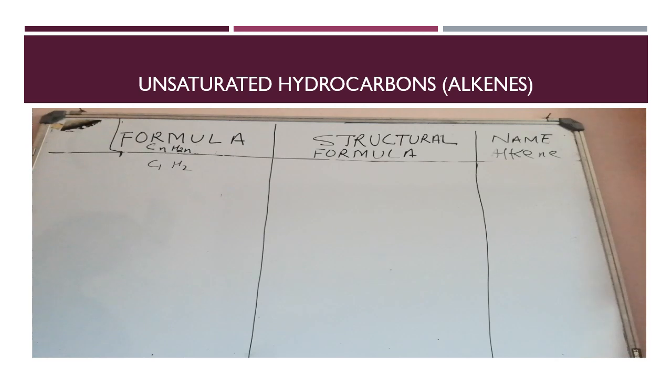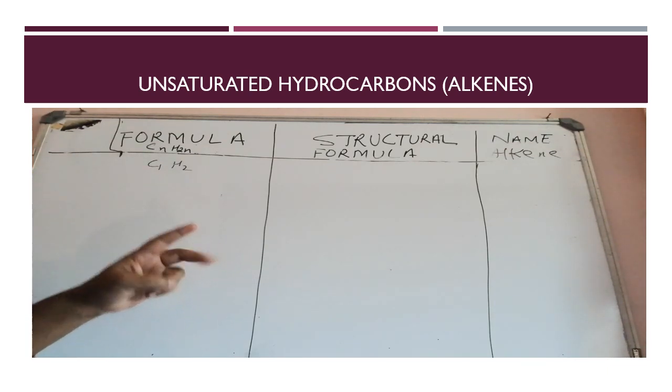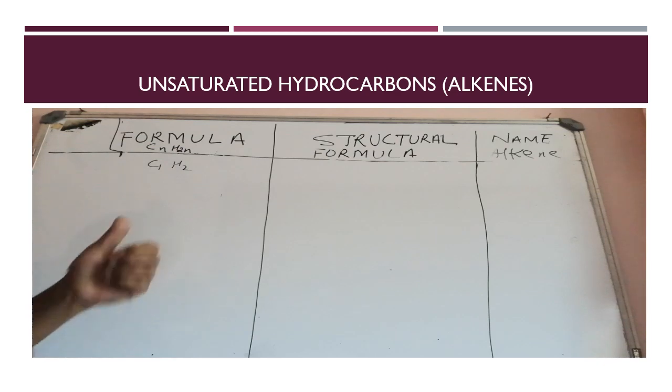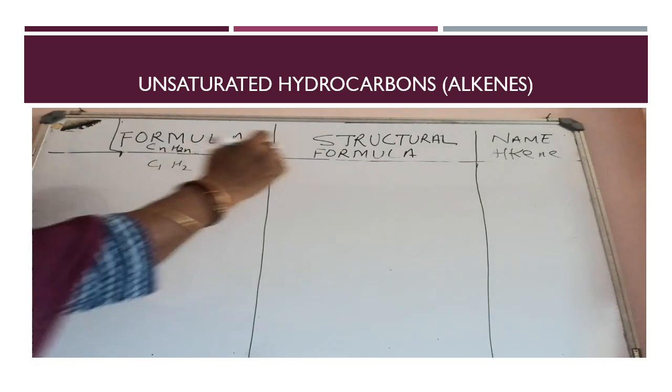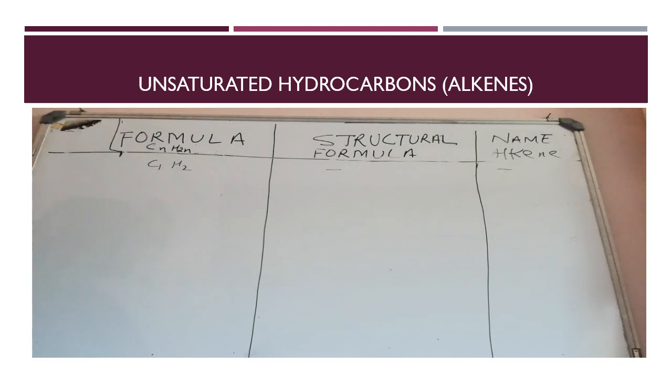And what we have learned for the unsaturated hydrocarbons, whether it is alkene or alkyne, the minimum number of carbon atoms must be 2, because with 1 carbon atom we cannot give the double bond, and hence with the first carbon atom, unsaturated hydrocarbon alkene and alkyne cannot be formed.